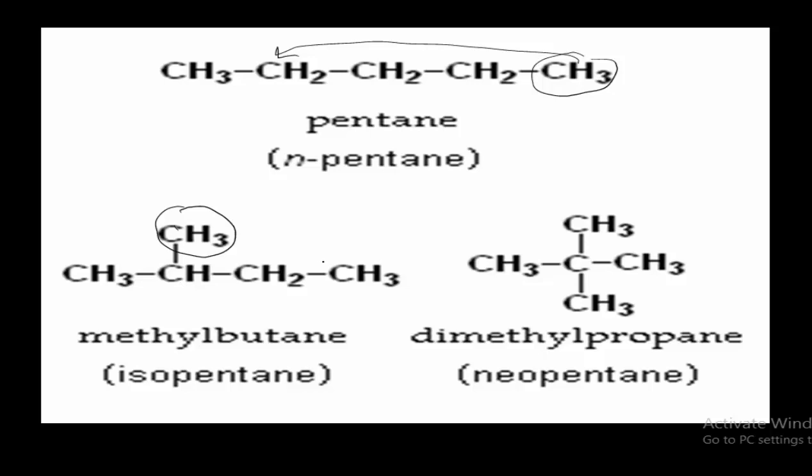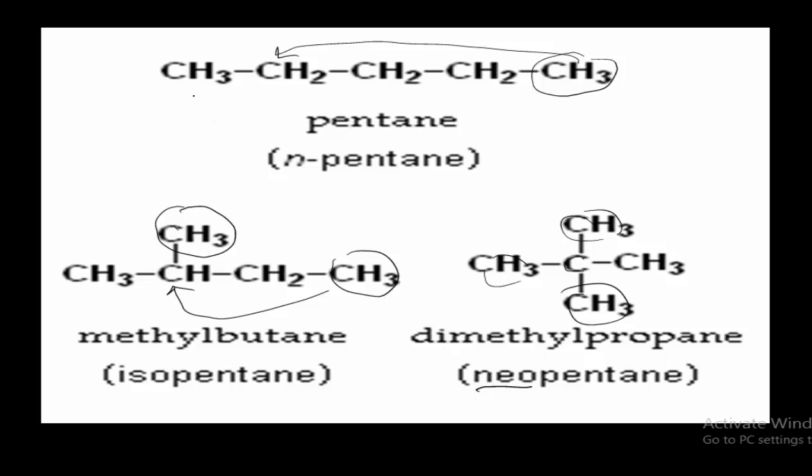Suppose I remove another CH3 group and attach it to the same carbon atom, then it will become CH3. So when three methyl groups are attached to the same carbon atom, it is said to be neopentane.